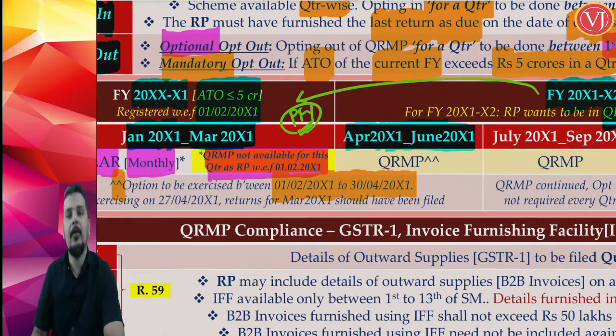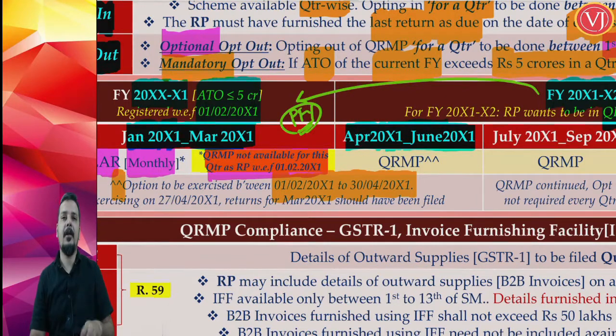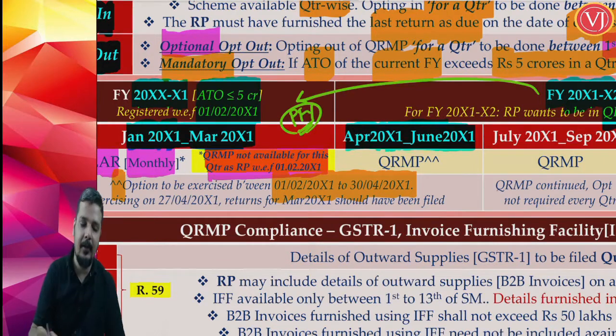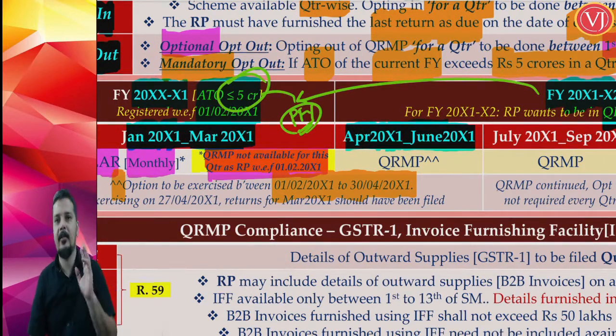So, if you want to exercise the QRMP scheme for April to June, you can go. The first condition is whether your previous year aggregate turnover is up to 5 crores. Yes, you have seen that your previous year aggregate turnover is up to 5 crores, so you are eligible. The second condition is if you want to opt in. First is eligibility, and you are eligible. For financial year 21-22, your previous year aggregate turnover is up to 5 crores.